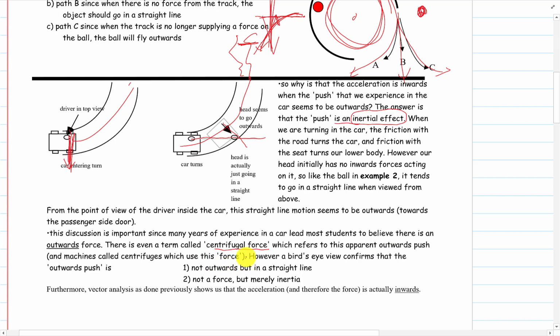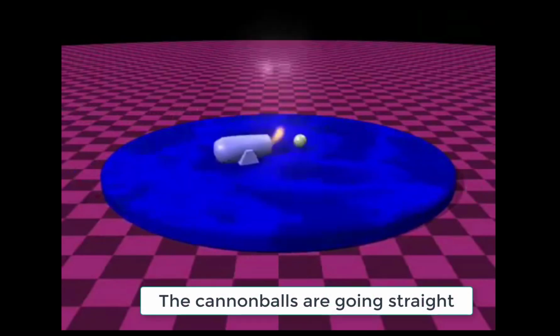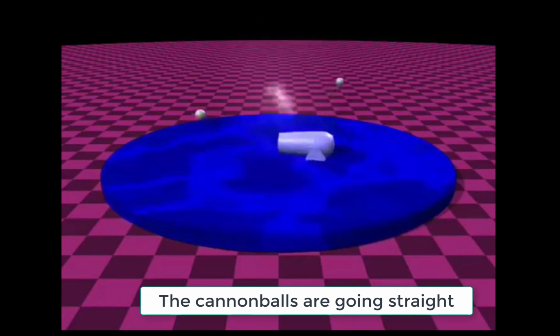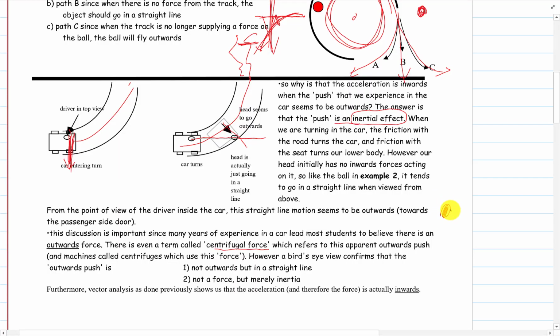Okay, let's take a look at this cannon video here. We saw this cannon firing straight cannonballs. But now if we take the perspective of the camera on the turning reference frame, so we put ourselves in the turning reference frame, this is what we see.